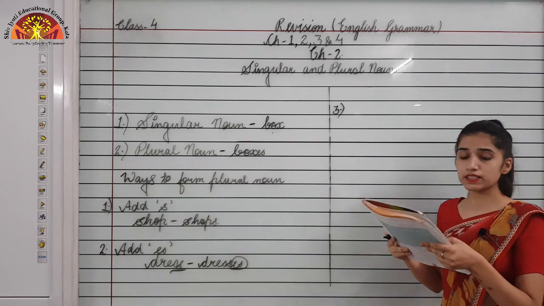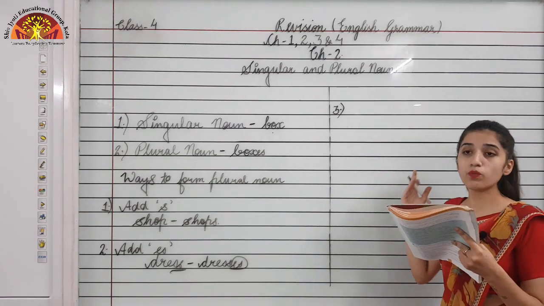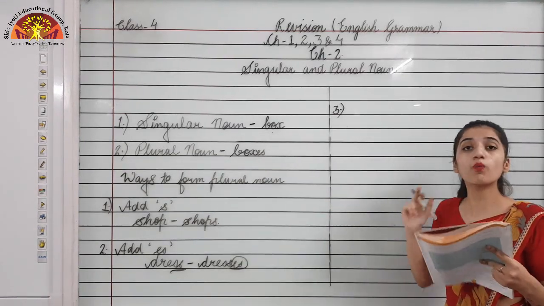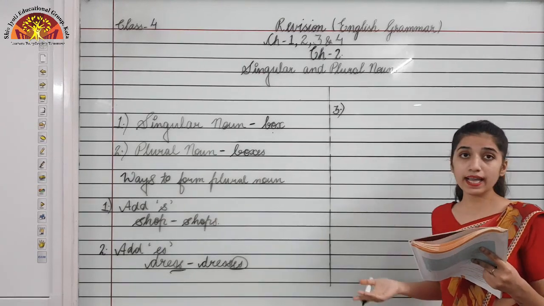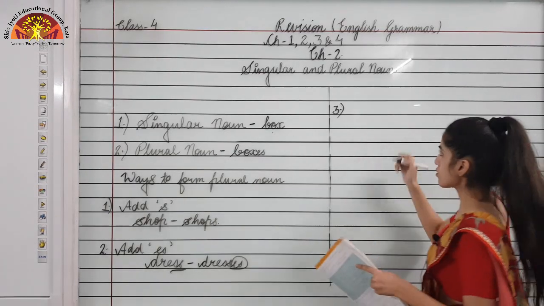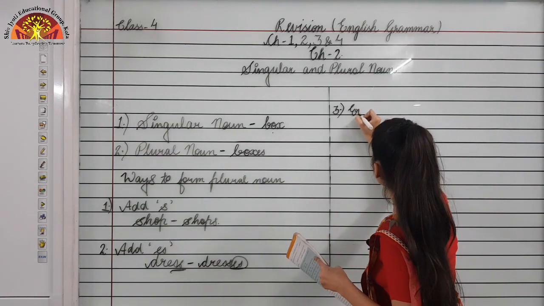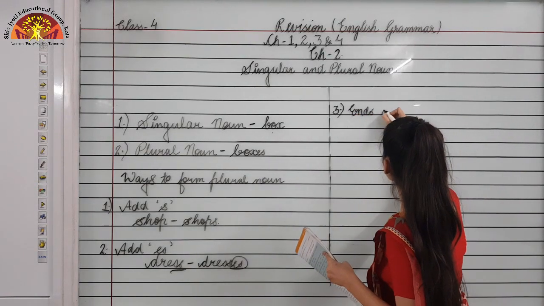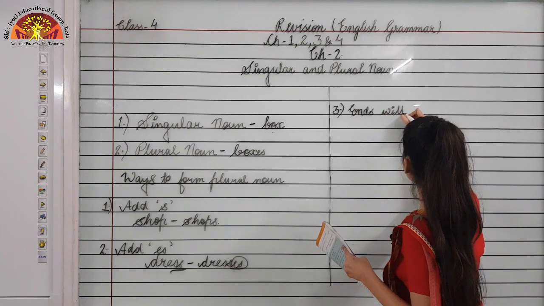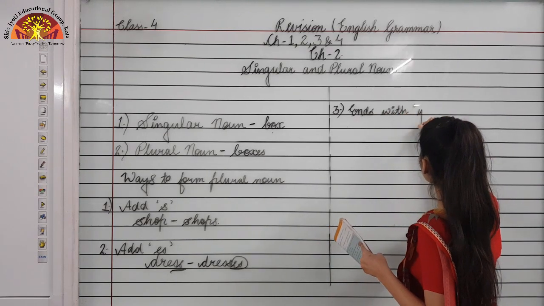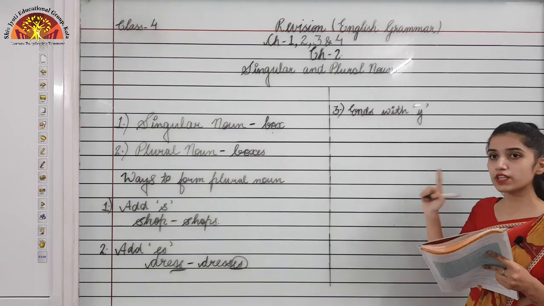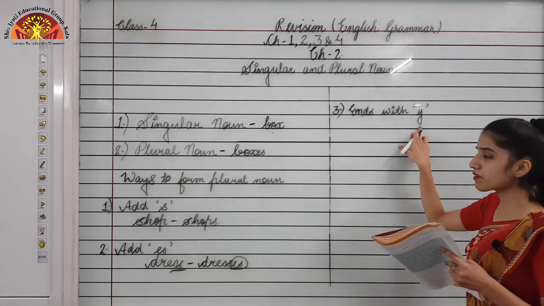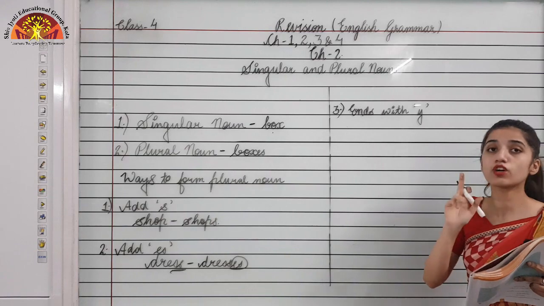Rule number three is, if the noun ends in y and the letter before the y is a consonant, change the y into i and add es. So if the noun ends with what? Y. Okay, so the first thing you need to do is see if it's ending with y and before y if there is a consonant.